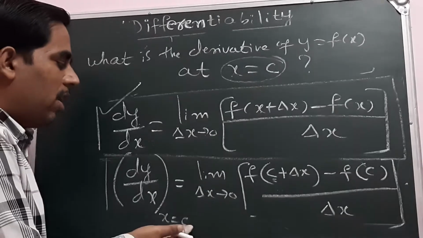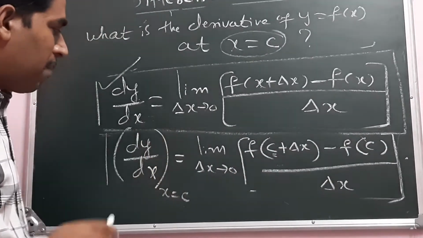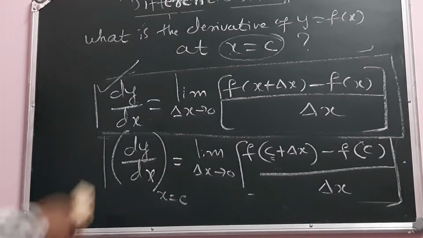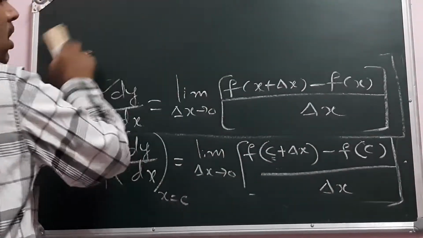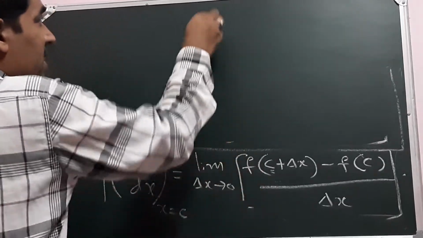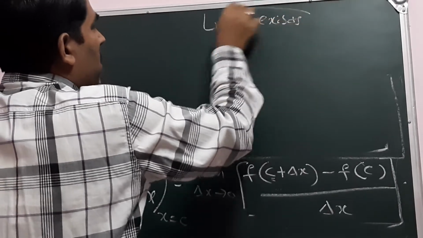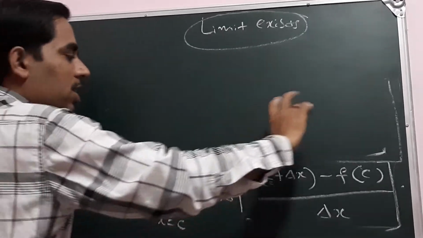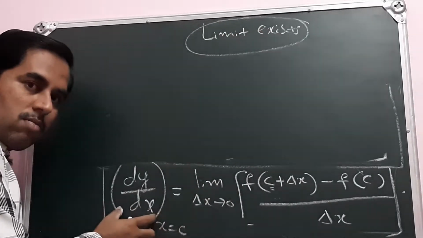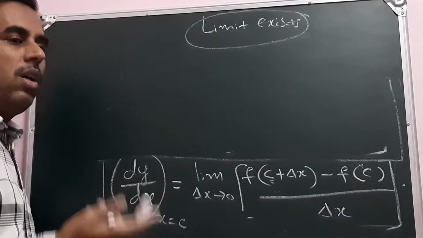What is the point I have taken? c. If you take a, you replace this as a. This is very, very important: all these things will happen only if the limit on the right hand side exists. If the limit exists, then only the derivative exists. If the limit does not exist, then the derivative does not exist.